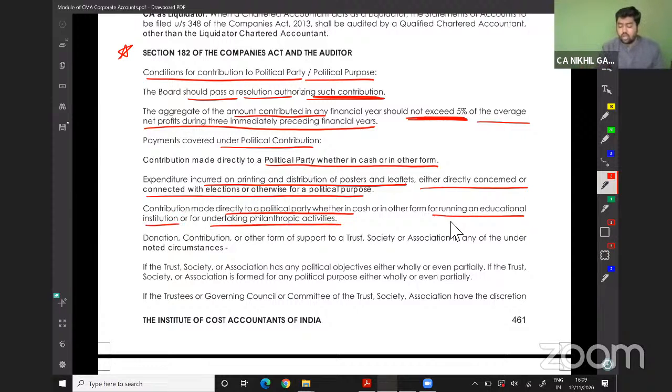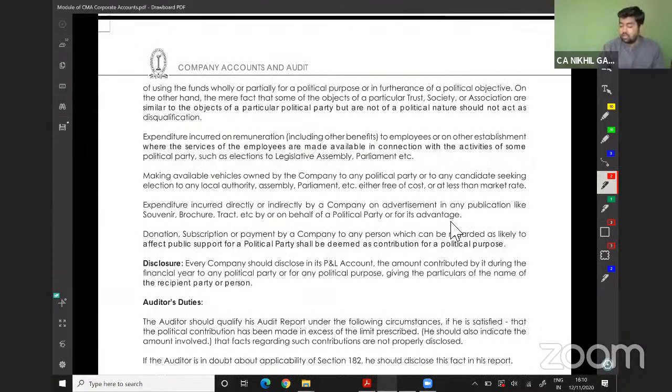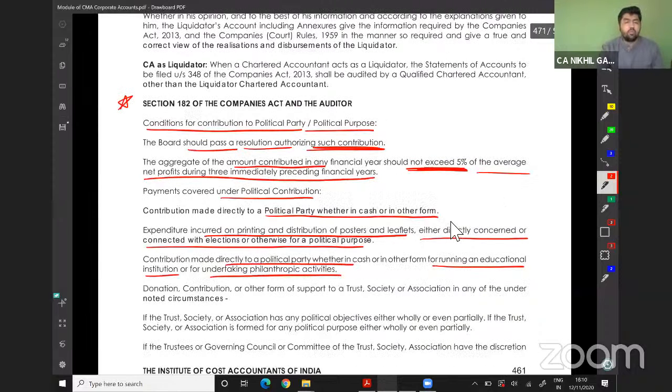Donation, contribution, or other forms of support to a trust, society, or association. All things will be covered under political contribution. So, political contribution should not be more than 5% of the average net profit of the immediate preceding 3 financial years. So, sir, if I have not made any profit in any of the 3 financial years, contribution is not possible.